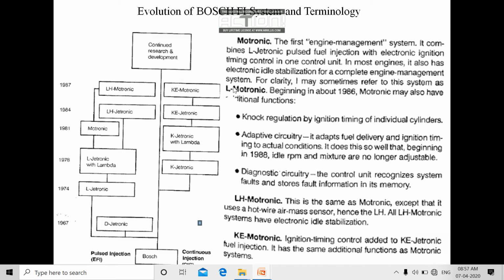Similarly, here we have L Motronic, here we have LH Motronic, here we have K Motronic. LH, KE, L, those terms we have seen earlier, but in addition to that, instead of Jetronic, they are putting Motronic here. So whenever Motronic comes, the number of sensors increases.